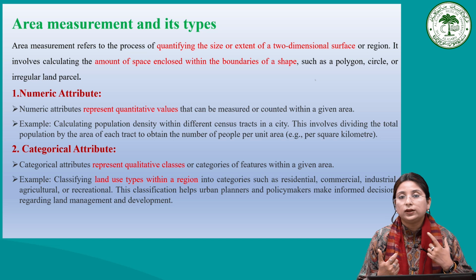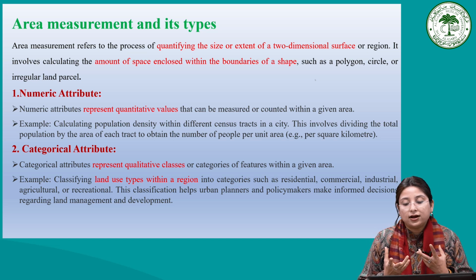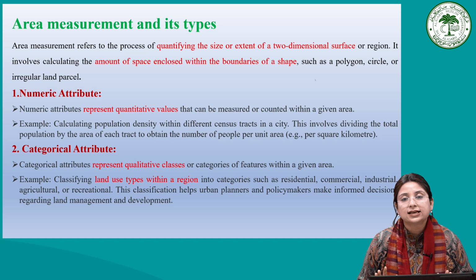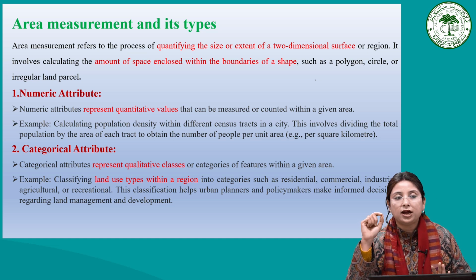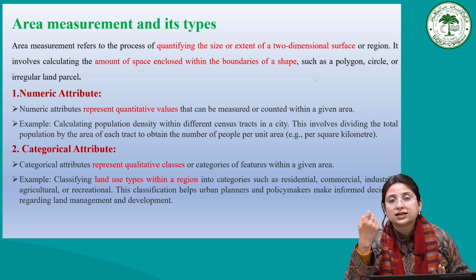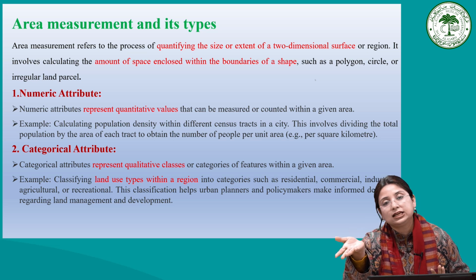The population density will need the population count and the area. So it will involve dividing the total population by the area of the parcel of land or tract, that is, dividing the total population by the area of each tract in order to obtain people per unit area, or per square kilometer. So this is what we call a numeric attribute. Simply, a numeric attribute represents quantitative values in terms of count in a given area. An example is population density.